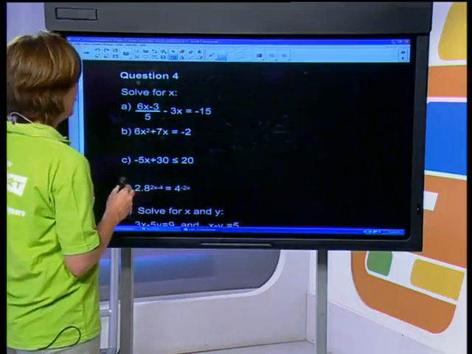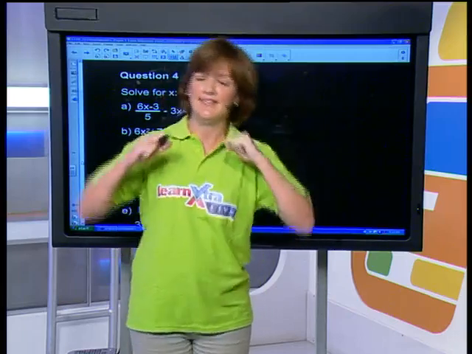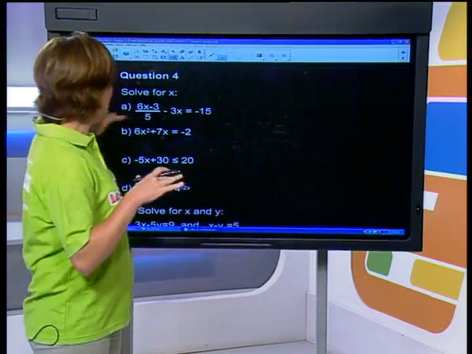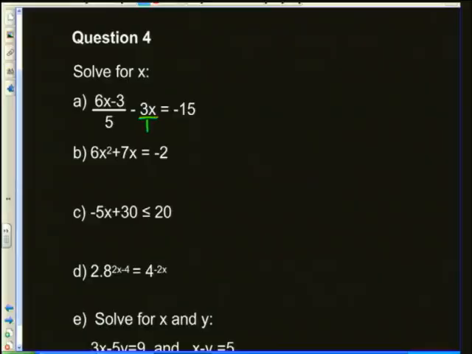So, starting off with question 1 over here. I have got a fraction as the first term, 6x minus 3 over 5. Then I've got minus 3x, and I've got equals negative 15. Now, the first thing I say to this, if we're sitting at school and we're sitting at a desk, and every time you put your elbow on the desk, the table wobbles a little bit, all we want to do is just balance everything. So we take a piece of paper and we fold it up and we put it underneath the leg of the chair, and then everything's balanced and we're happy. Okay? That's what I want you to think of over here. This is an imbalance. This is a table that's wobbling. Okay? So let's balance it. All right? We're going to take our piece of paper and we're going to balance it under there by putting it over 1. And we're going to balance it over there by putting it over 1. Okay? Now everything is balanced.